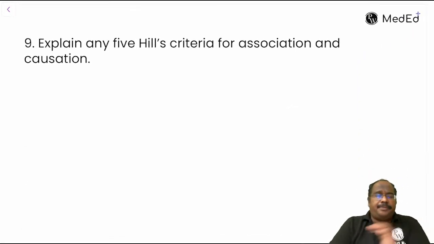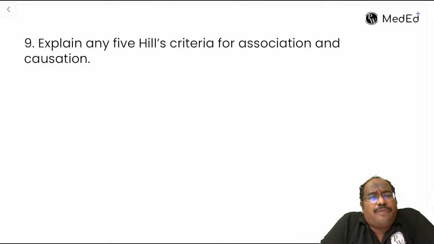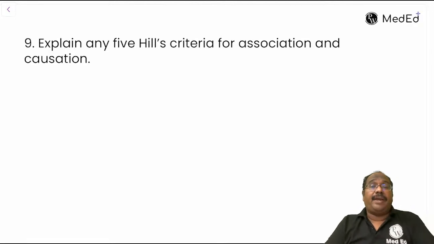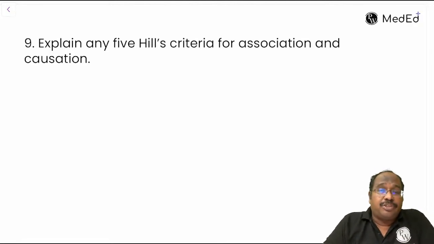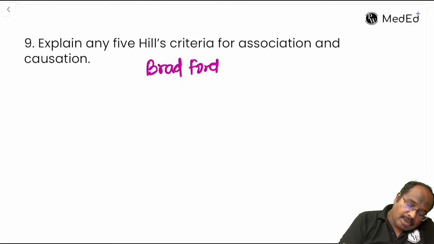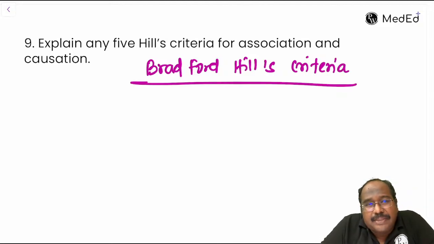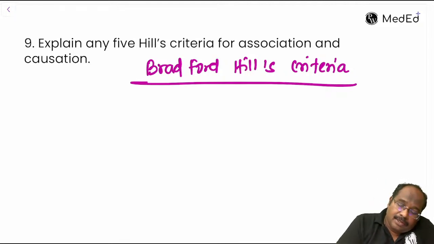Next question, guys. Hope this is clear. The next question is also a short note for you. Explain any 5 Bradford Hill criteria for association and causation. This is for association and causation, especially for non-communicable disease.